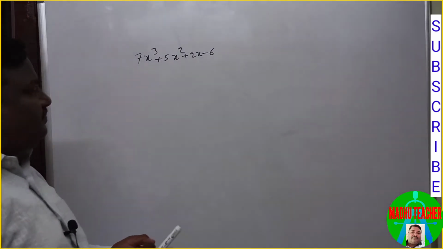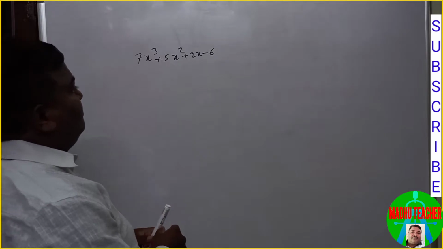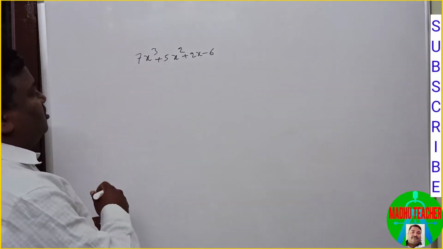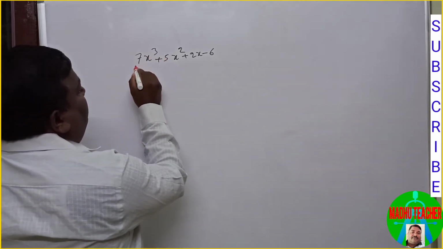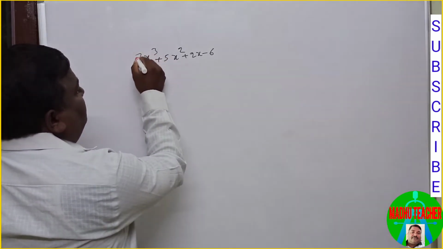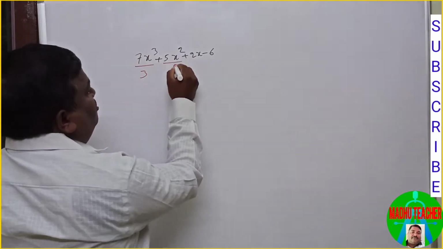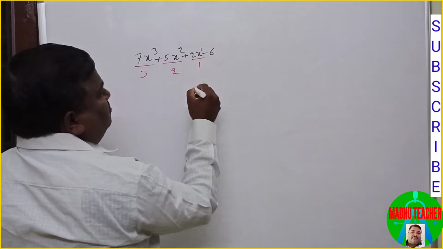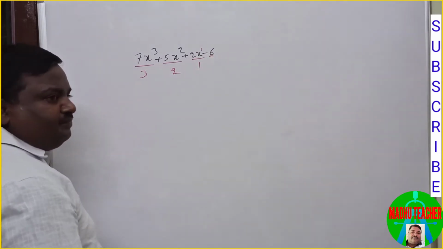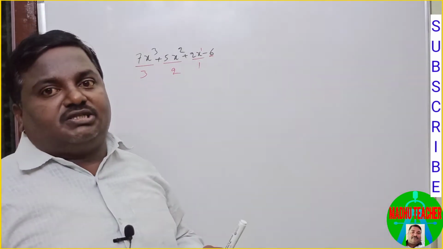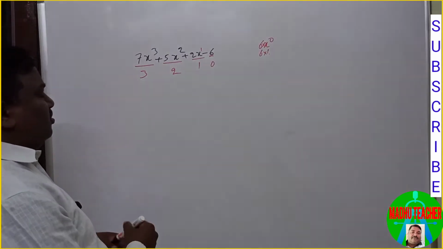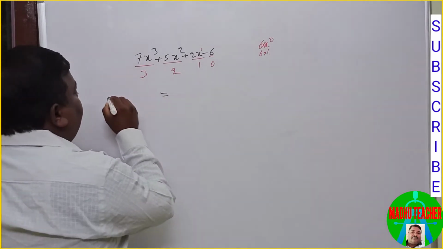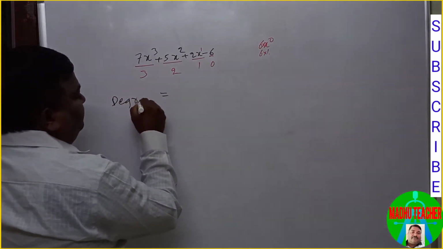This is a polynomial. So what is the degree of the polynomial? So first of all, before going to write the degree of polynomial, first write degree of all the terms. So degree of this term is 3 and this term is 2 and there is no exponent means 1, so this is the constant. Degree of the constant is 0. So among all these, which is the greater one? 3. Therefore degree of polynomial is 3.